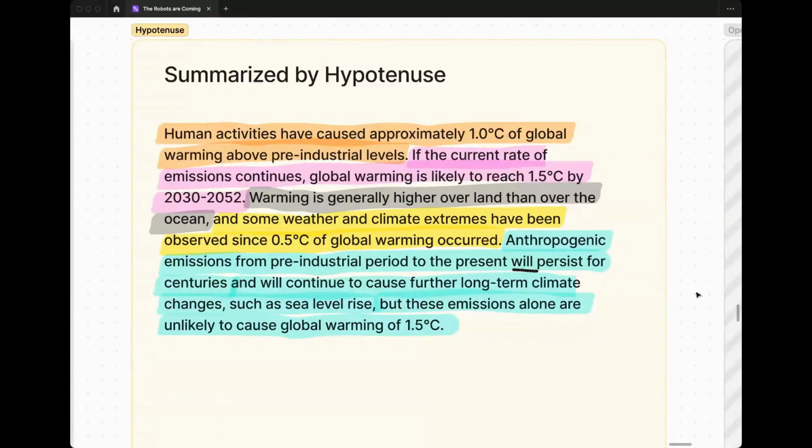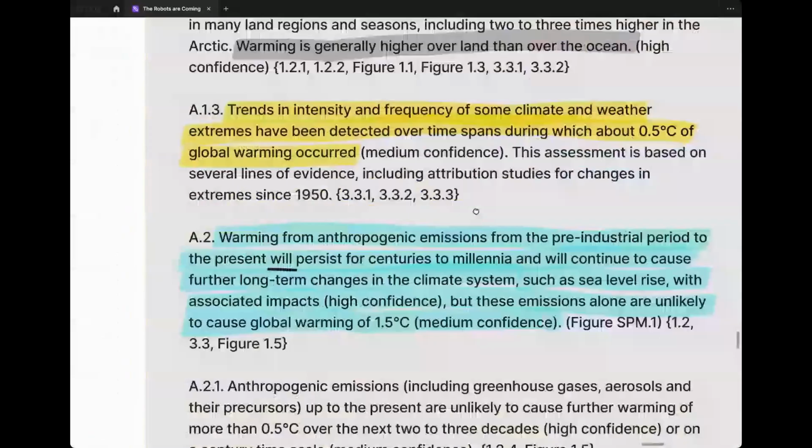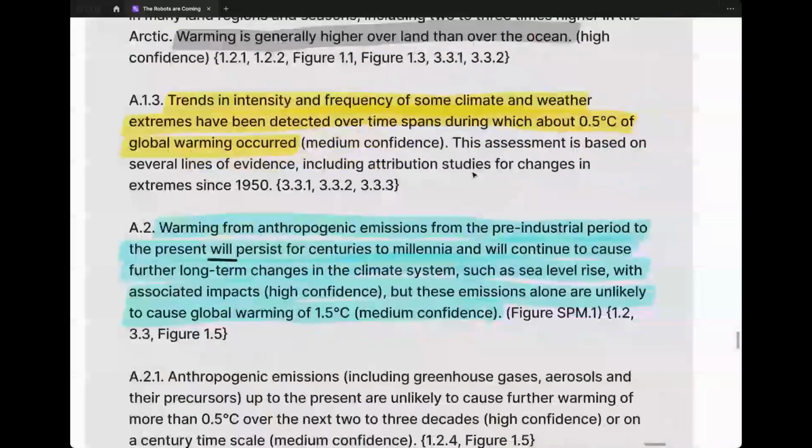So I underlined "will" here because "will" is a statement that is consistent with the source material, and this statement, anthropogenic emissions from the pre-industrial period to the present, will persist for centuries. If you look at the same part that was highlighted in the source material, you can see that word "will" here. So that is a consistent interpretation with what I'm seeing in the input material. However, it's a great segue to our last one.